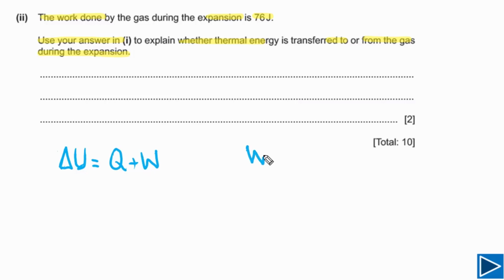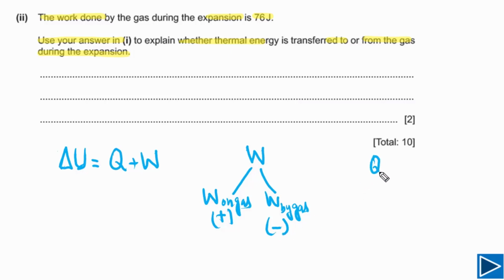The work done can be positive or negative. Work done is positive if the work is done on the gas, which simply means that energy has been transferred to the gas. If the work is done by the gas, meaning the gas expands, it means the gas is losing energy. If the gas loses energy, the work done by the gas is negative.